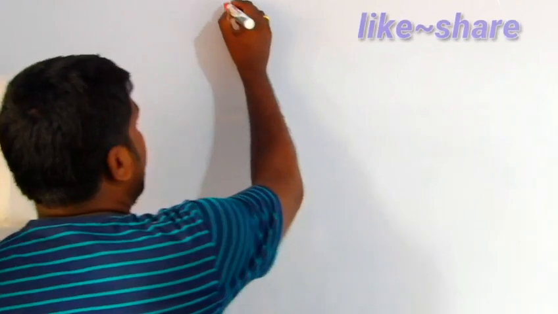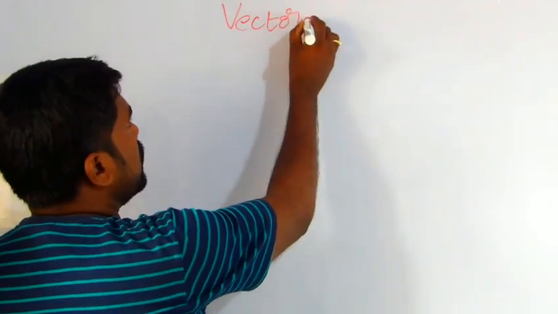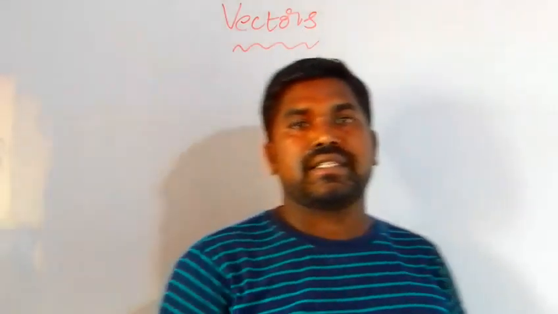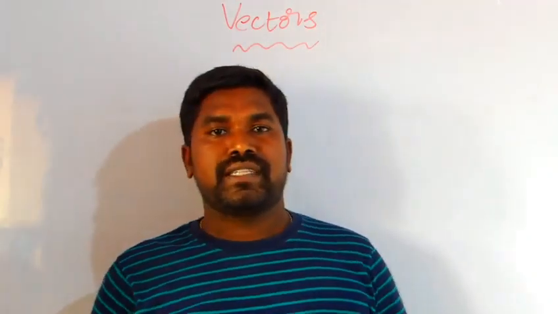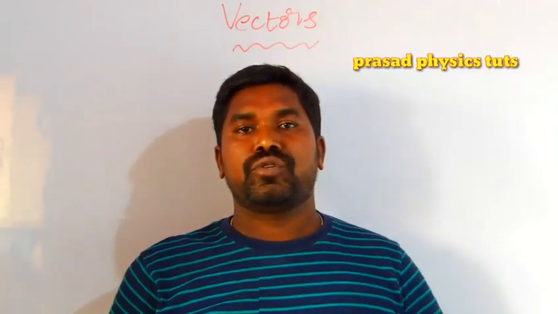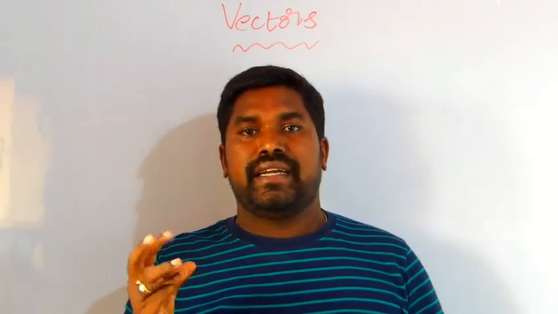Today our session starts with the chapter named vectors. If we have to understand the motion of a particle in a straight line, we require displacement, position, velocity and acceleration.